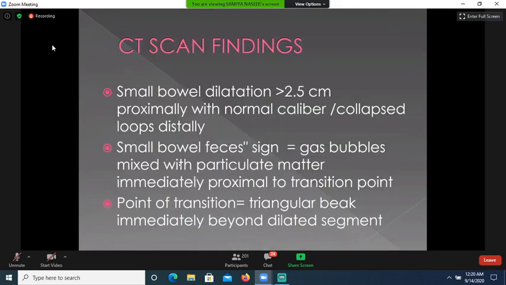Now coming to the CT scan findings of small bowel obstruction, the bowel loops will be dilated more than 2.5 centimeter proximally, and the caliber of the small bowel will be collapsed, or they are of normal caliber distally. And small bowel feces sign is seen. Small bowel feces sign is gas bubbles mixed with the fecal matter, and there will be a point of transition, and point of transition is visualized as a triangular beak immediately beyond the dilated segment.